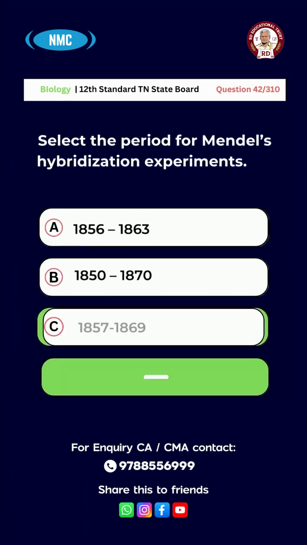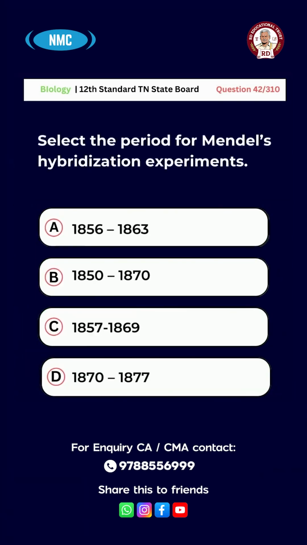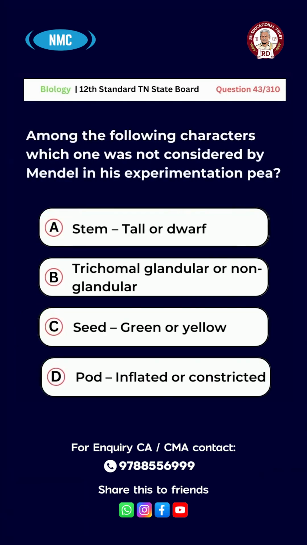Question number 42. Select the period for Mendel's hybridization experiments. Option A, 1856 to 63. B, 1850 to 70. C, 1857 to 69. D, 1870 to 77. And the right answer for this question is option A. 1856 to 1863.